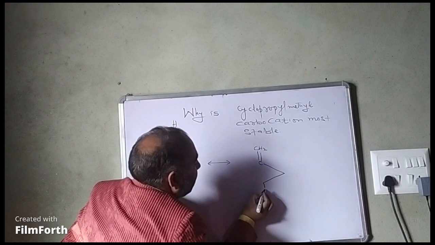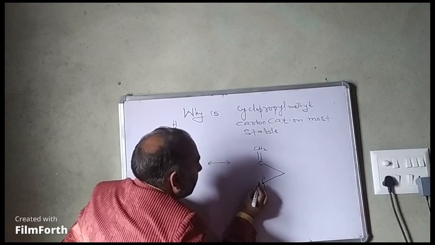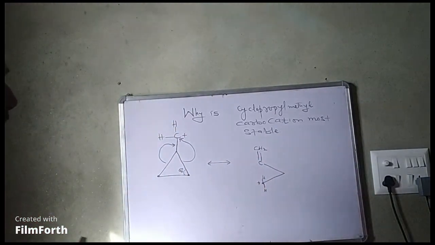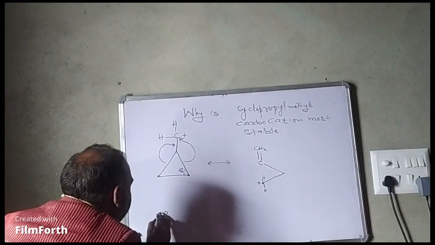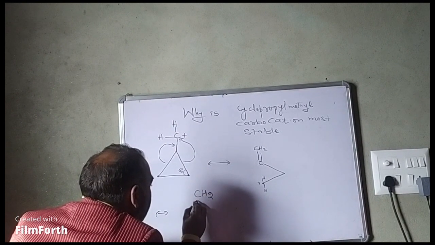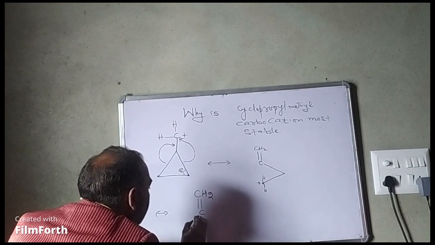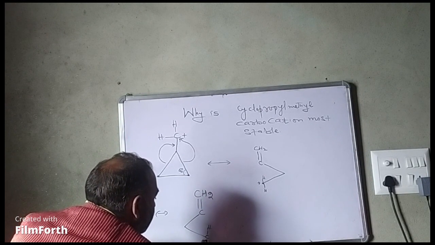Here we will get a positive charge on this carbon. So the ring opens up, or we can have a structure like this. CH2, here we will get positive charge.